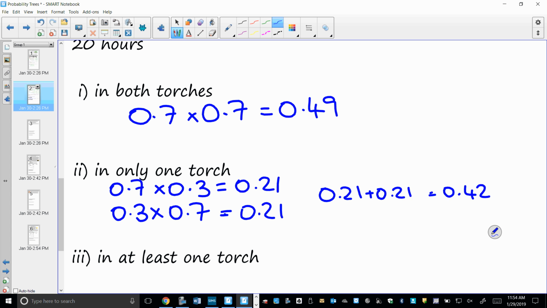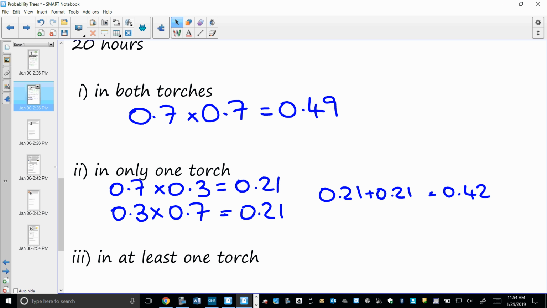When to do what, sorry? So whenever you've got a situation where you're talking about things happening, so we want to know about the 2 different torches, you would multiply.